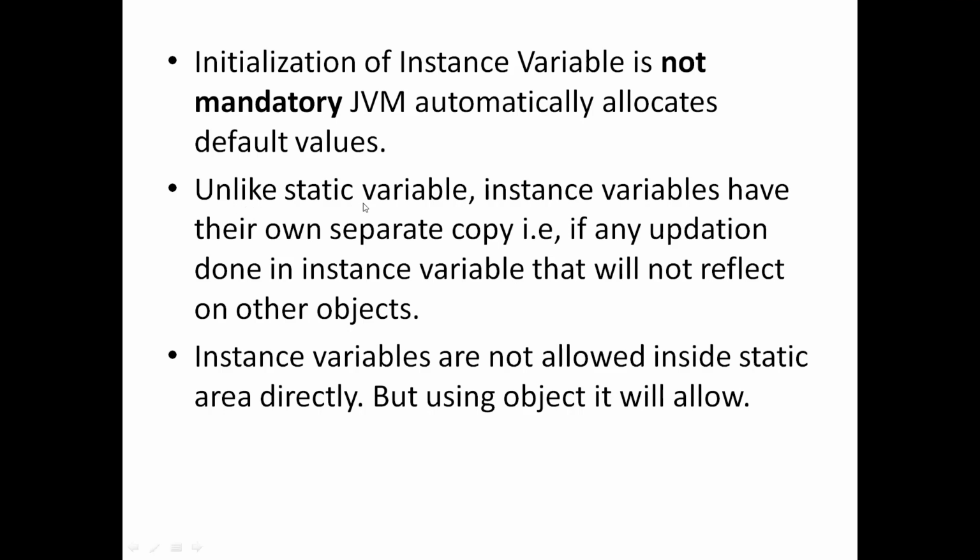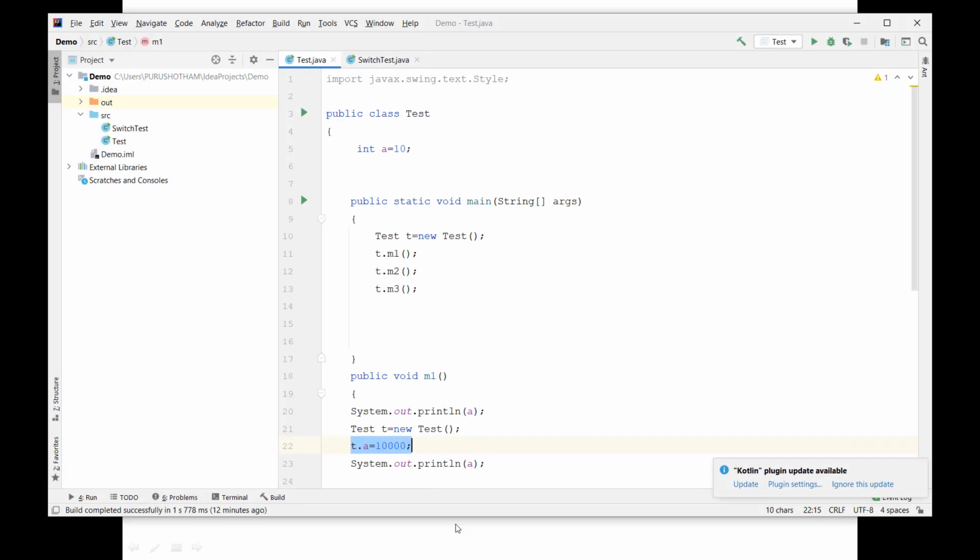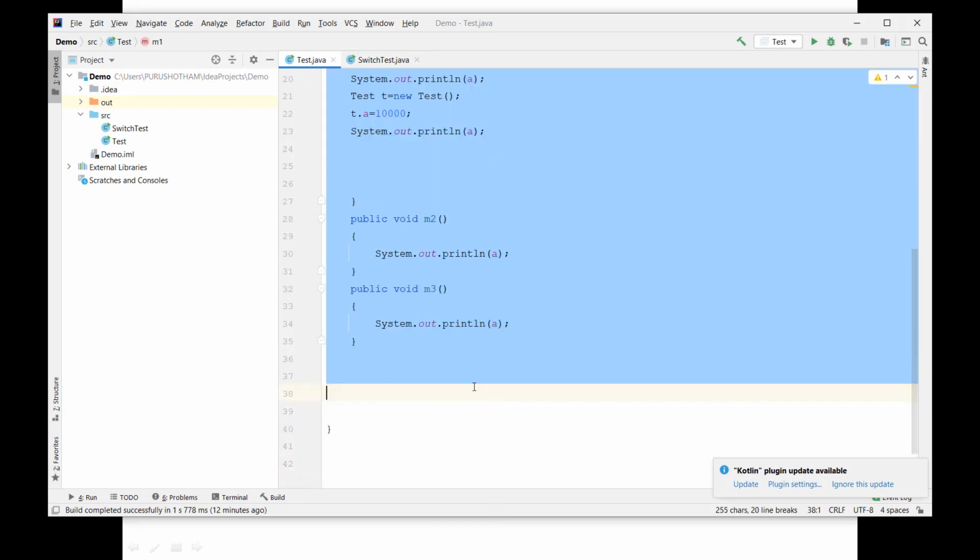Next point: unlike static variables, instance variables have their own separate copy. This means if any update is done in an instance variable, it will not be reflected in other objects. Suppose we take an example; I have a program, I'm removing everything now.